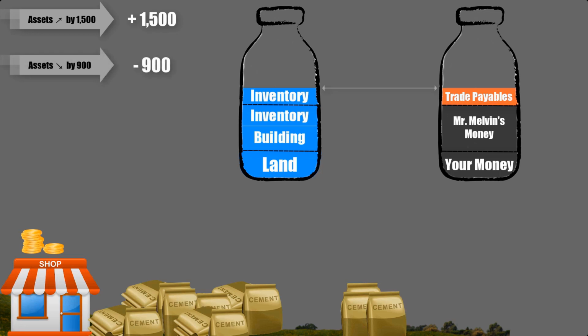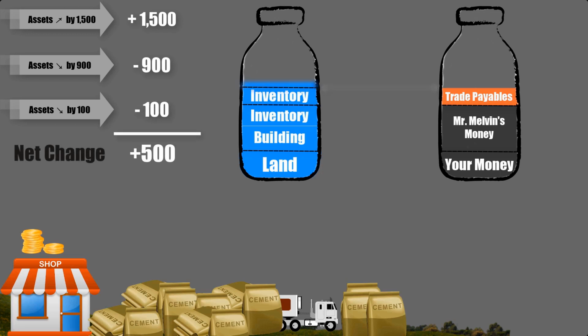You also incur cost of 100 for delivering the cement sale. And you pay this amount from your cash balance. So assets again decrease by 100 and the net effect of this transaction is an increase in assets by 500. This 500 is profit. Since the profit belongs to the owners, the equity must increase in order to keep the two levels equal.